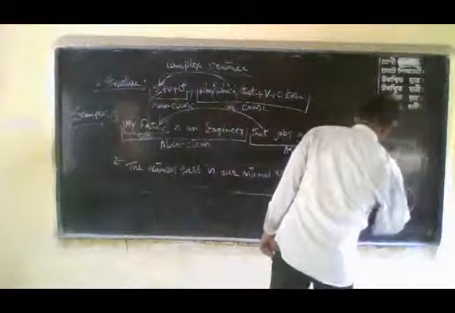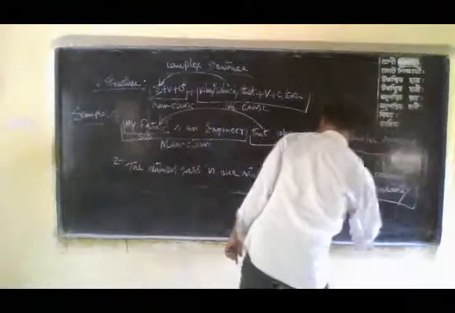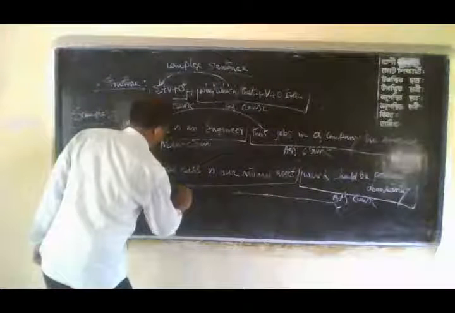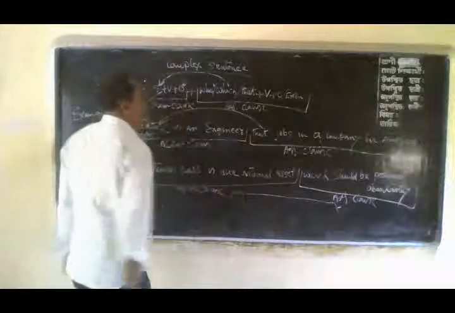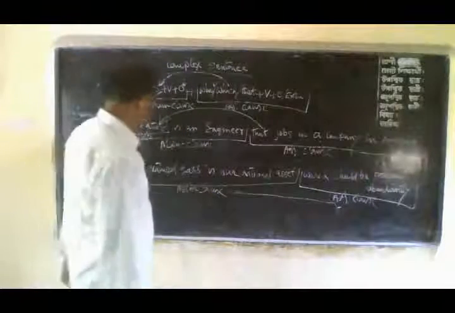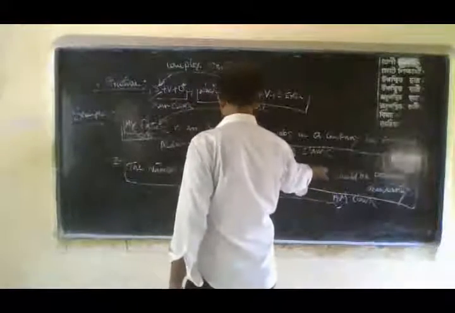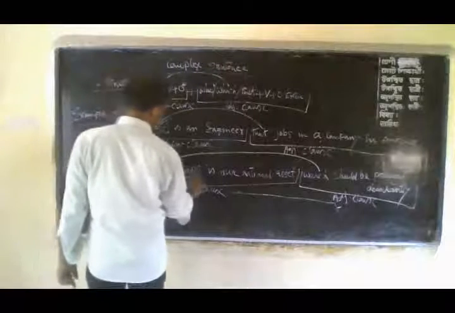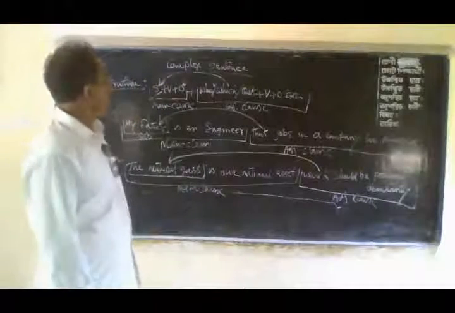That means this part is the adjective clause and this part is the main clause. Here the adjective clause modifies the subject of the main clause. That means the natural gas is the subject of the main clause.